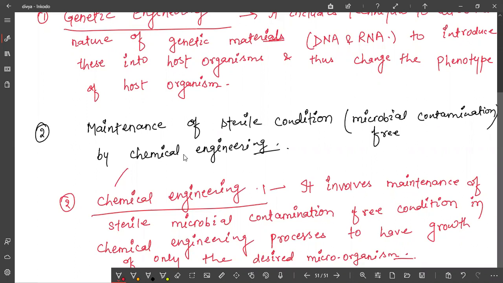This sterile condition is enough, because sterile condition means microbial contamination free, by chemical engineering. For what? To allow the growth of only what? Desirable microbes. Now is it clear to you? So principle basically involves two techniques. One is genetic engineering, and next is maintenance of what condition? A sterile condition. Okay.